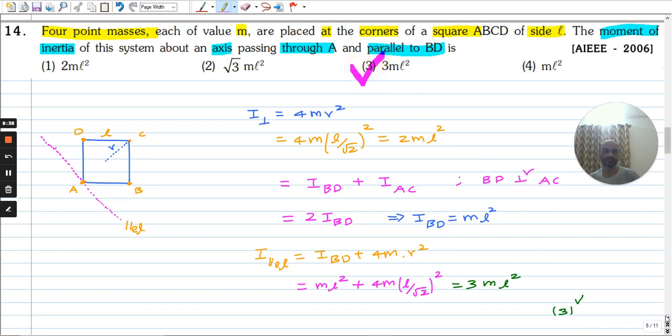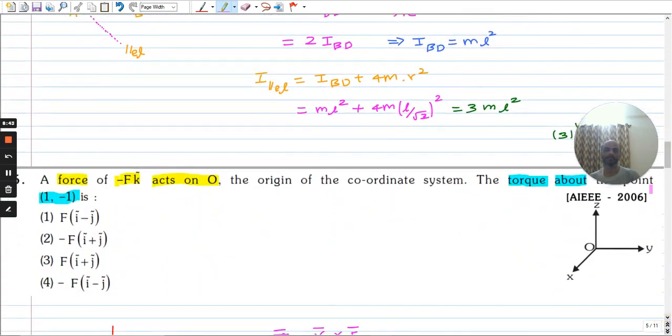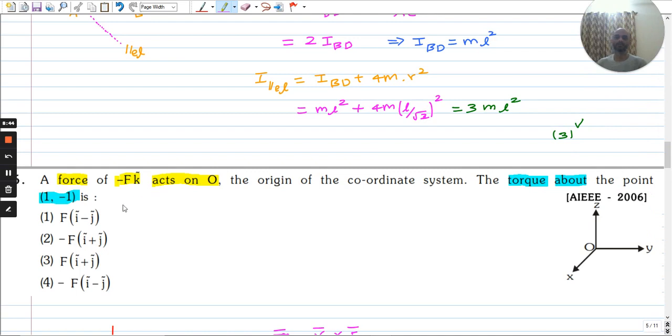Let's move to the next question. Force minus F k cap acts on O, the origin of the coordinate system. The torque about point (1, minus 1) is... You can pause and attempt this question. This is a straightforward question.